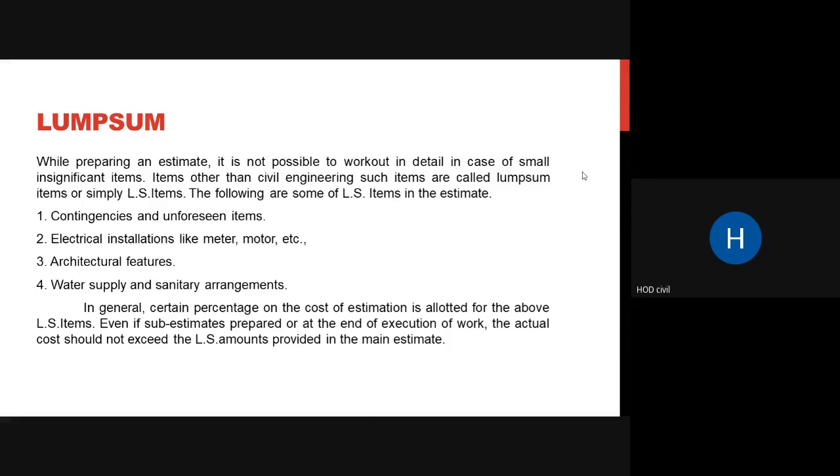So sub estimates are estimates which are prepared in between, for a particular work. When all the sub estimates are added up, they should not exceed the LS amount that is allotted for you. It has to be in that range, that is 3 to 5%. Your LS amounts should not exceed 3 to 5%. So what do you mean by this?